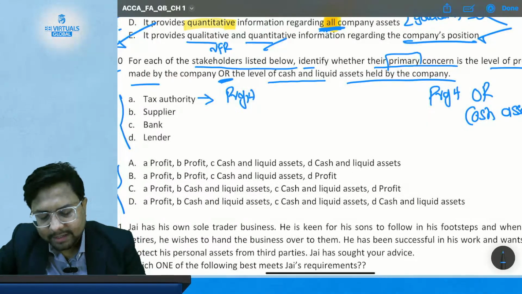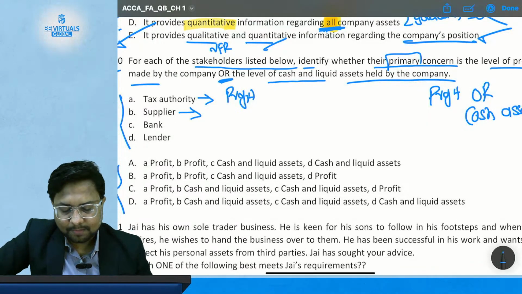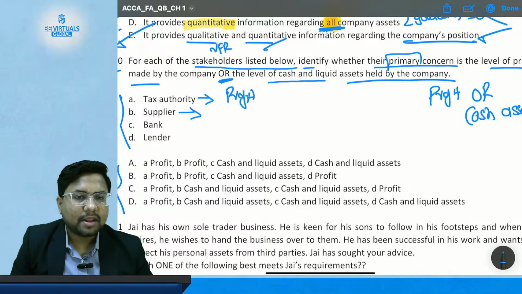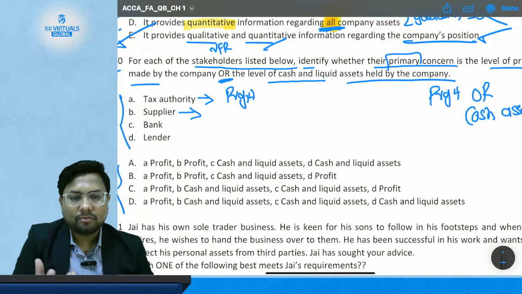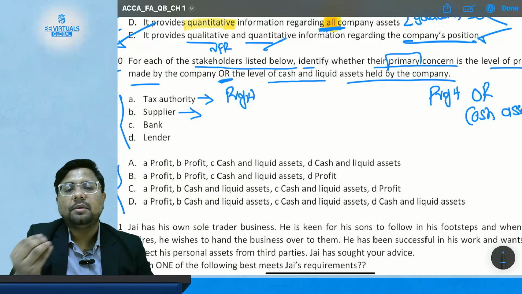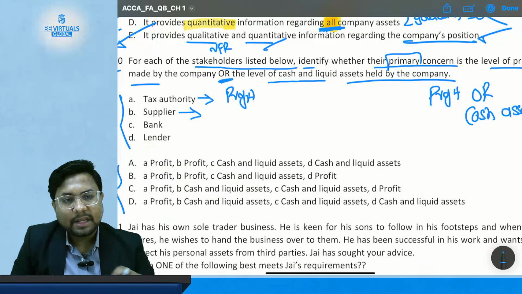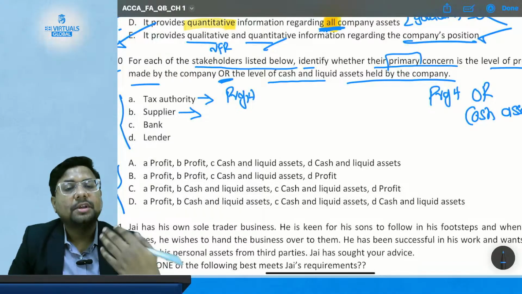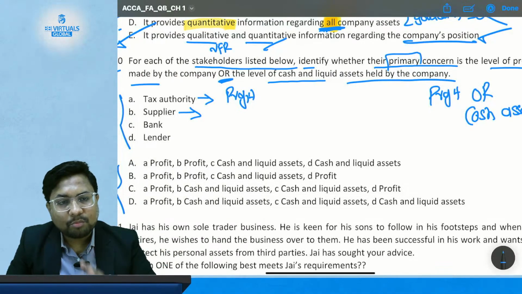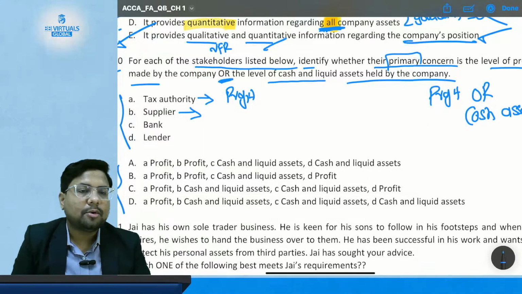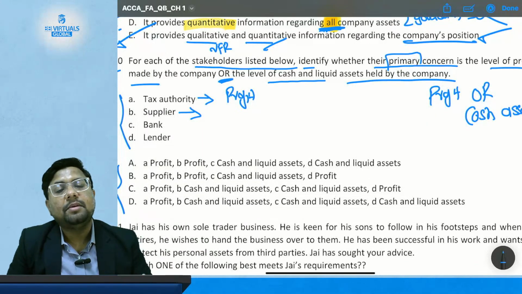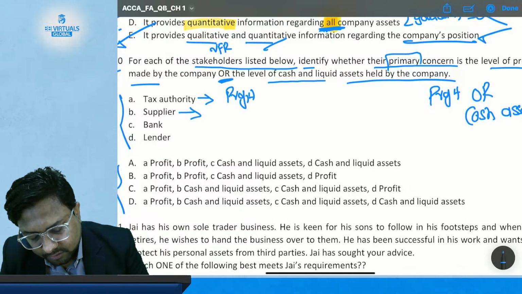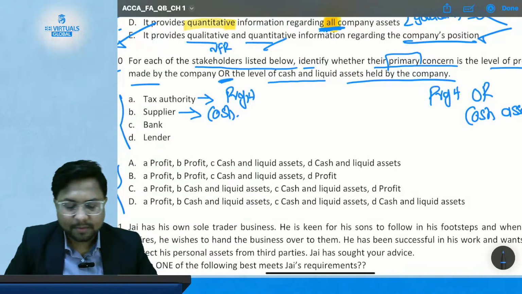Then comes supplier. Suppose you have purchased some goods or rendered some service from your supplier. Now, what does the supplier want? Money from you. So what will be his primary concern? Whether you have sufficient liquid cash in your assets or not. So he will be more concerned about your cash and liquidity as compared to the profit. He may be concerned about whether you are making profit or not, but he will be more interested in your cash, whether you will be able to repay his money or not. So the correct answer for this will be cash.